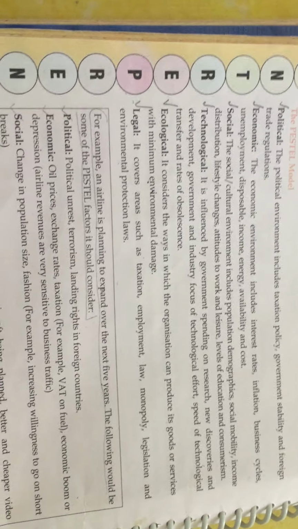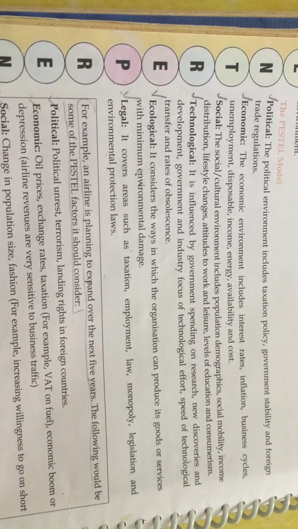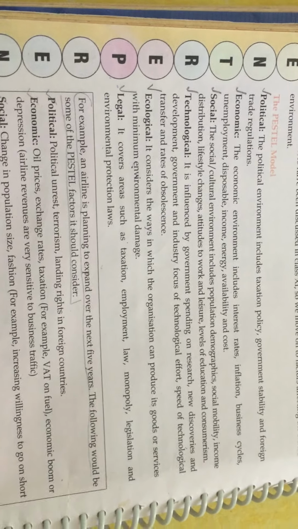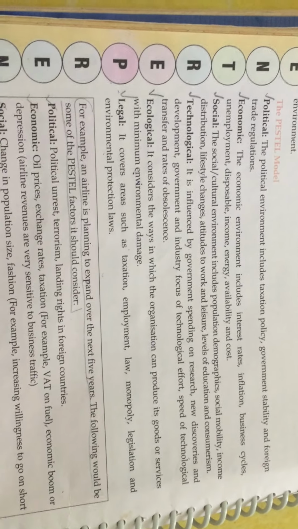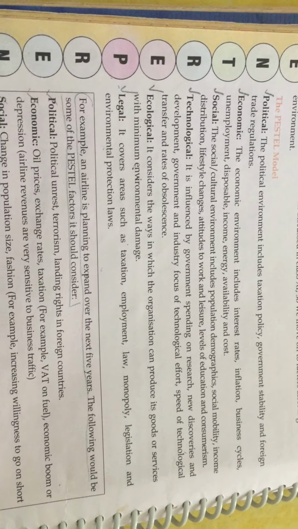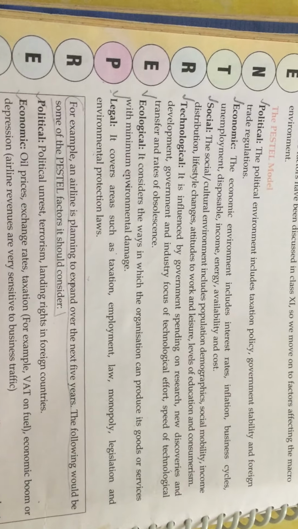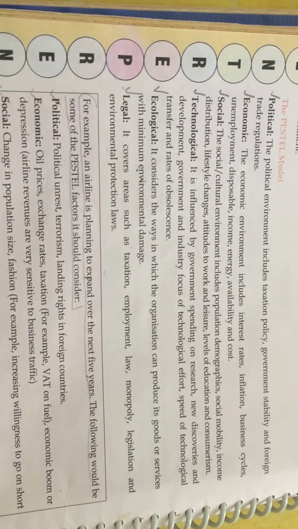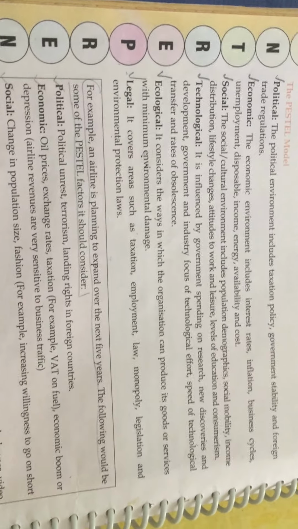Social in the sense that wherever you are going to have your enterprise, whatever business you are planning to launch, you have to go through the social things, what kind of people are there, what's their lifestyle, what is their attitude to work, what they prefer, what kind of things they like to have. So everything is to be taken into consideration.